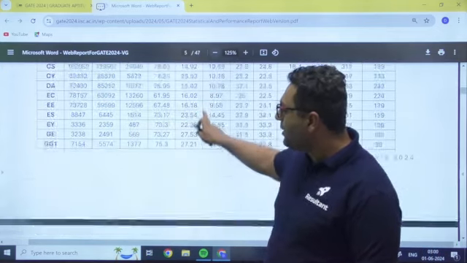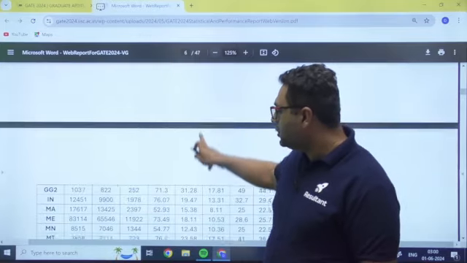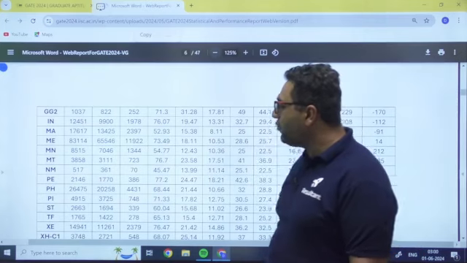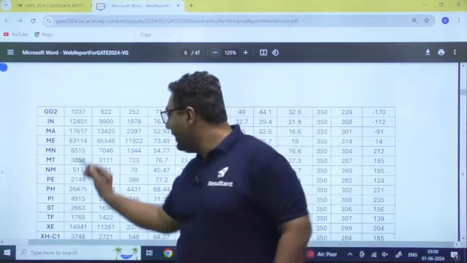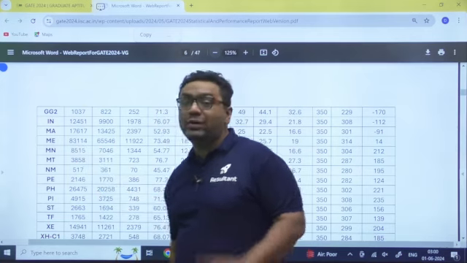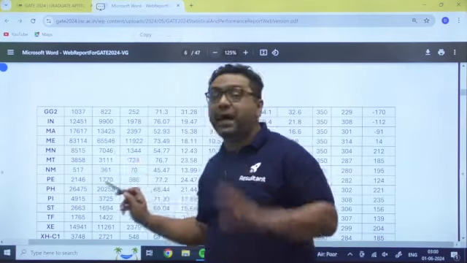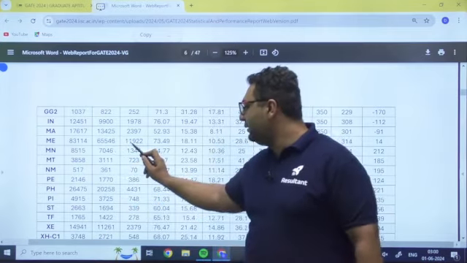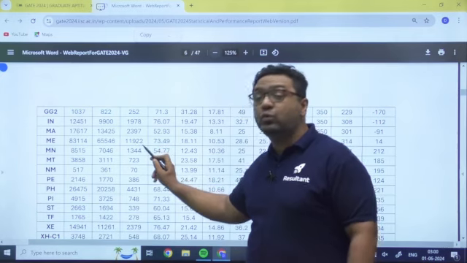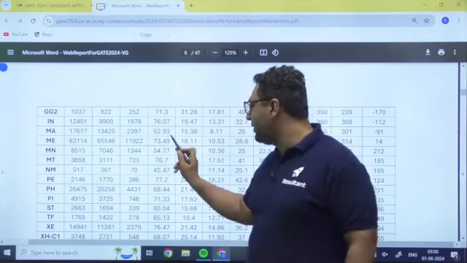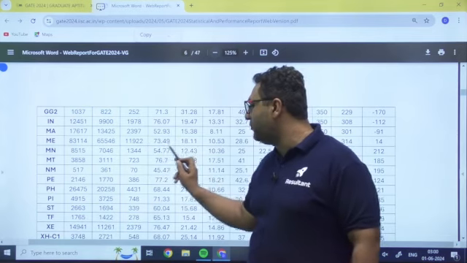Now let us see mechanical. Likewise, you can check for any branch; this will be available to you. For mechanical, 83,114 students filled the form, 65,546 appeared for the exam, and 11,922 qualified the exam. The top 0.1% students had an average of 73.49.